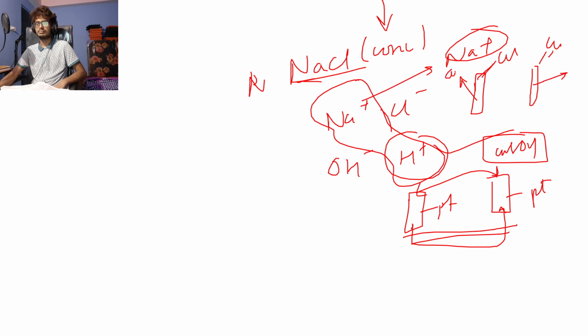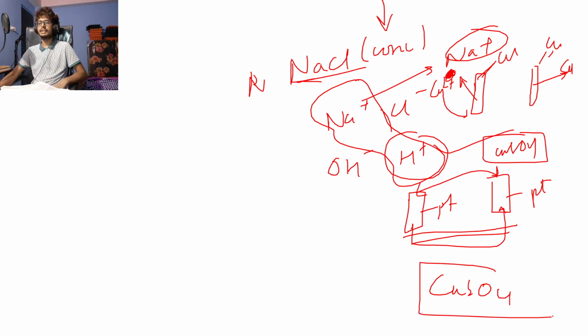Copper goes to the cathode, and at the anode copper ions come out, right? So this happens when you have copper electrodes. Now when you have platinum electrodes and a high concentration of copper sulfate, the difference is that copper will go to the cathode, that is for sure. Copper will always go at the cathode. Since the electrode is inert, from H2O, H plus will go at the anode.